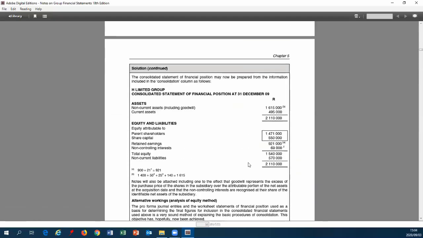Let's go back down. You can see our non-controlling interests are 69,000. Before it was just the 60,000 that we had recognized at acquisition. Now it's the 60 plus our since-acquisition earnings for the non-controlling interest, so plus their 9,000.